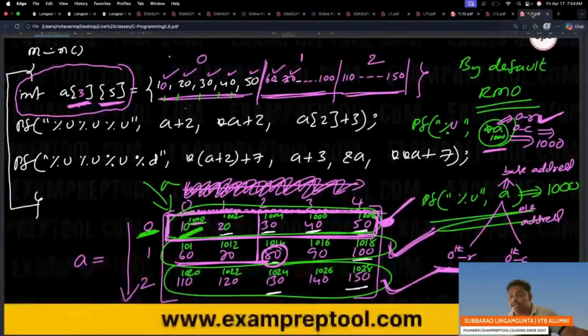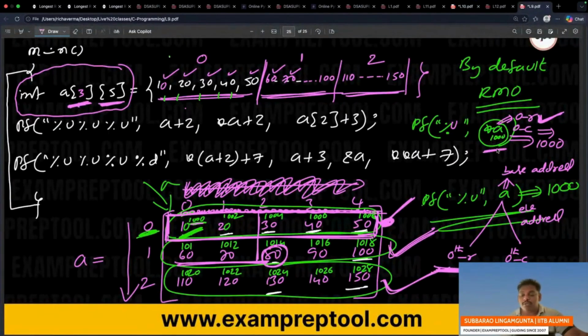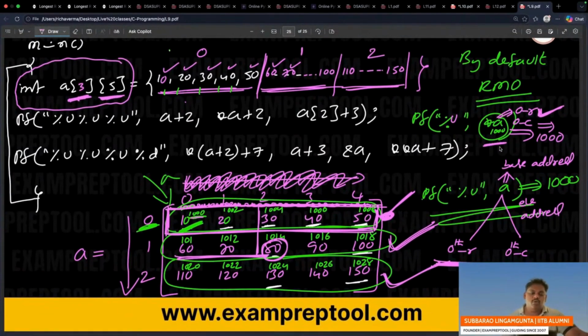It may look like one problem. It is not one problem, it's one topic. Remember, you may be thinking this is done as one problem only. It's one topic. 2D array is one topic. So don't think that it is one problem.